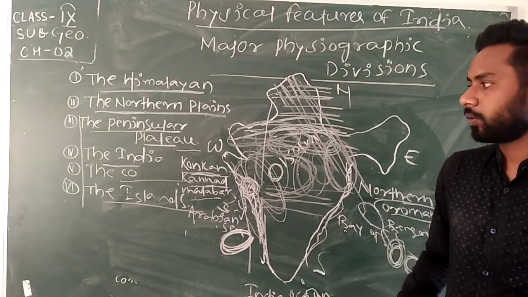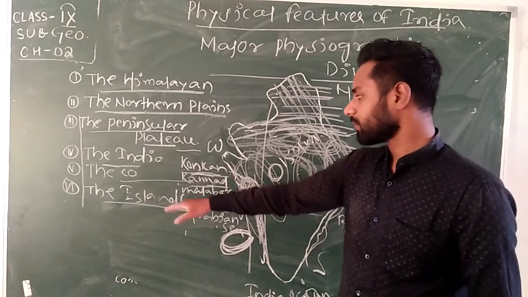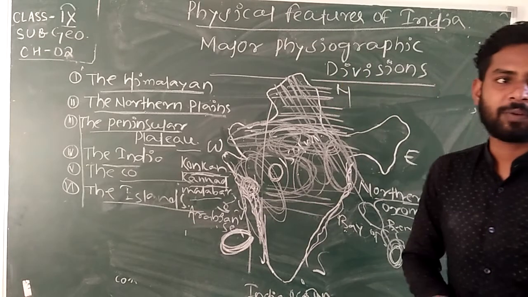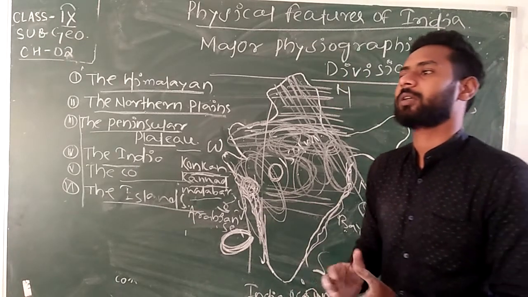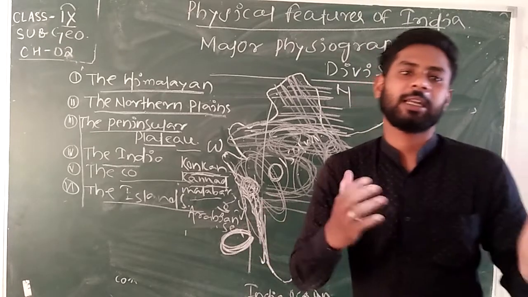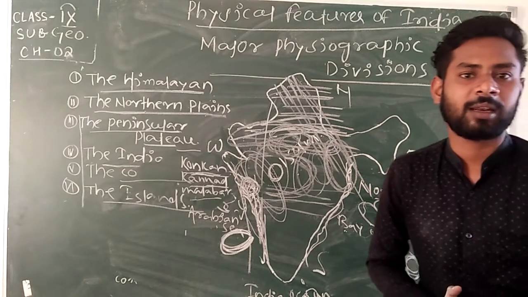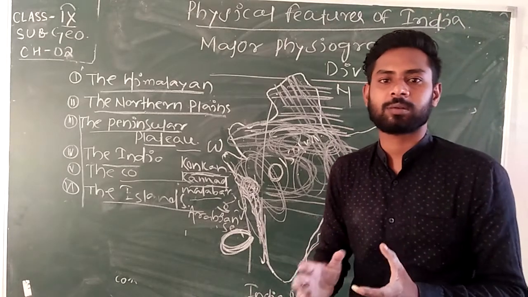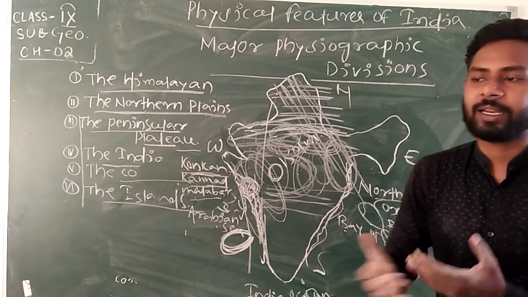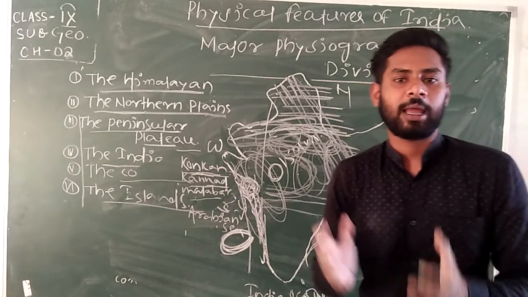After that, the islands are beautiful islands which glorify ancient Indian history, and these major physiographic divisions have played an important role in our history also.